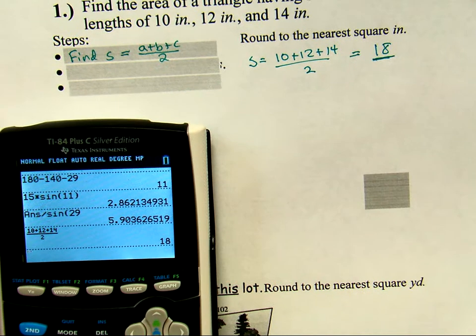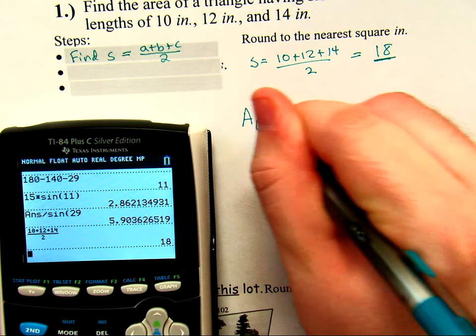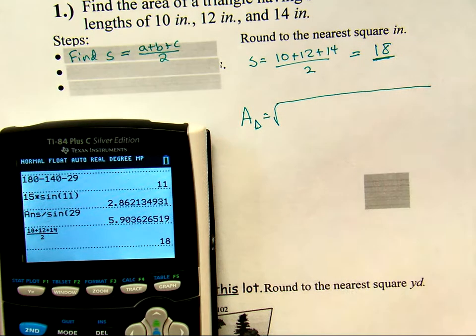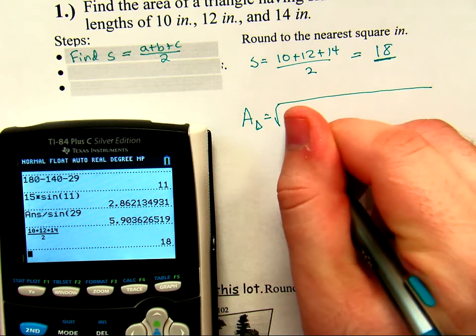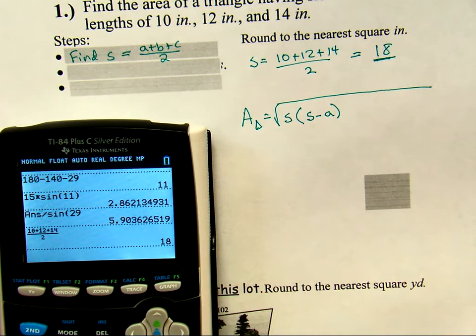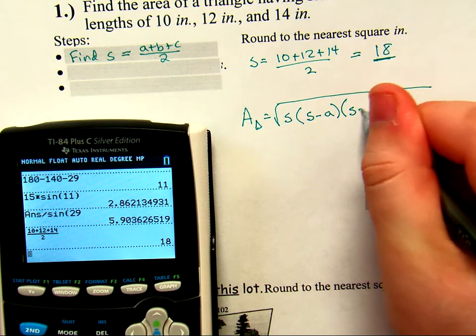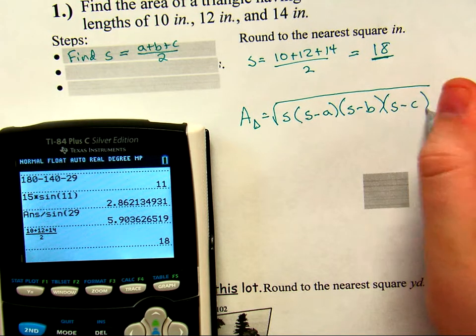So the area formula says that we'll have the square root of the semi-perimeter, S, and then the difference of the semi-perimeter and a side, the semi-perimeter and another side's difference, and the semi-perimeter and the third side's difference.